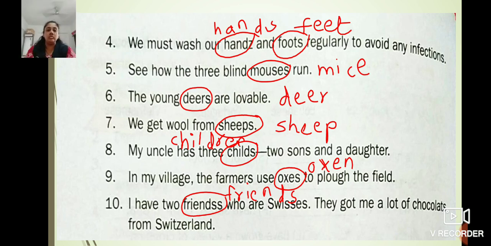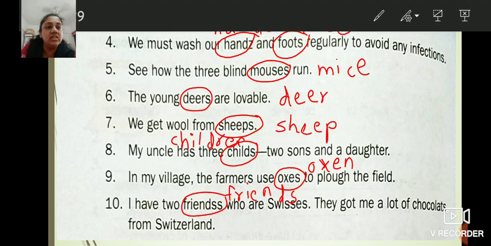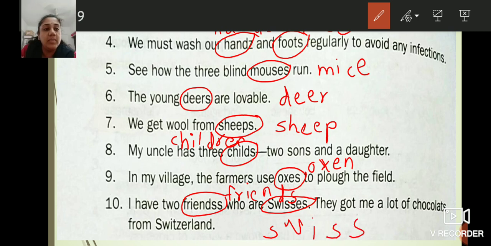Have you understood how to solve this question? Come on, complete it fast. Write down. Even children, in the 10th one, sentence here also, Swisses. Write down. Swiss. S-W-I-S-S.